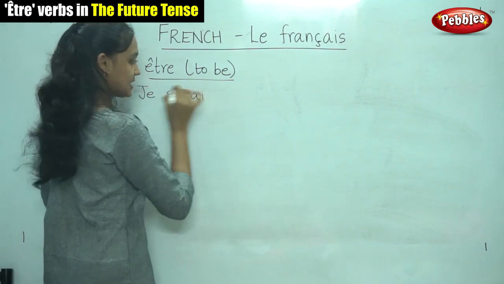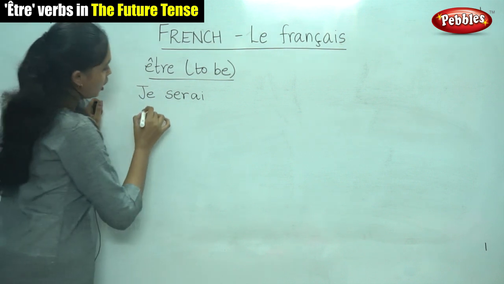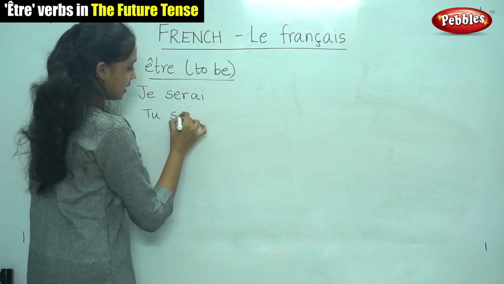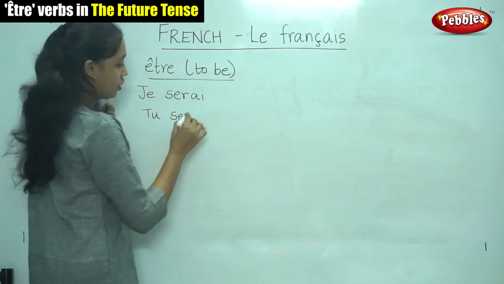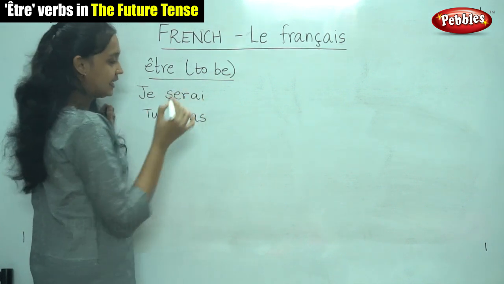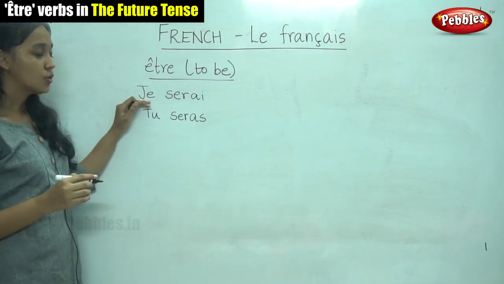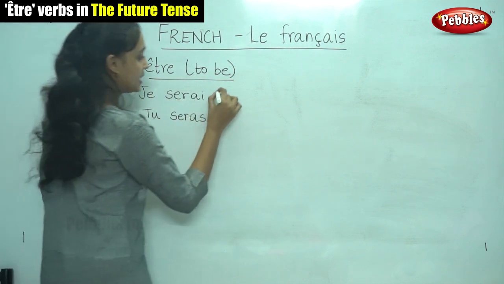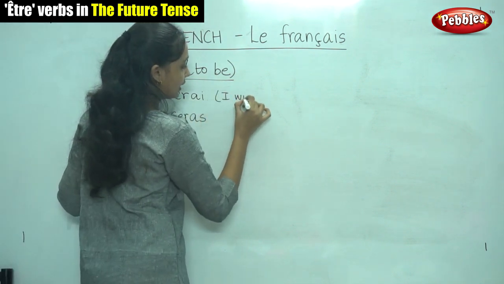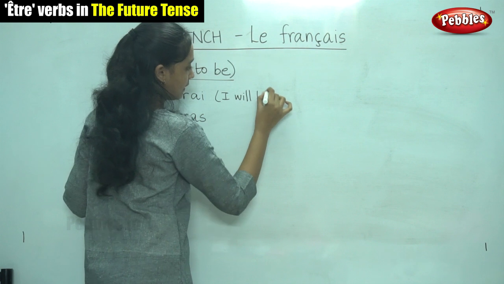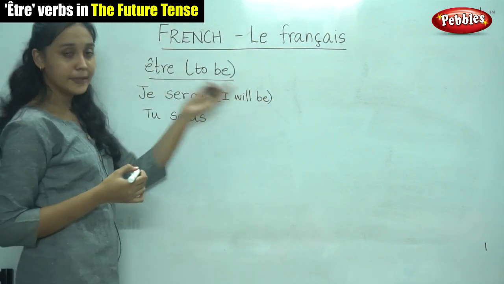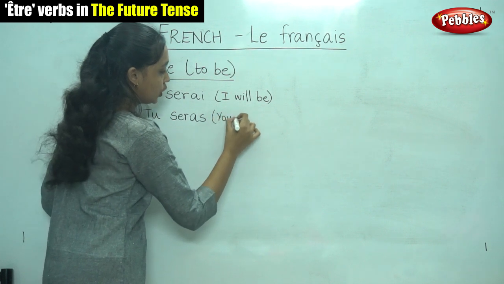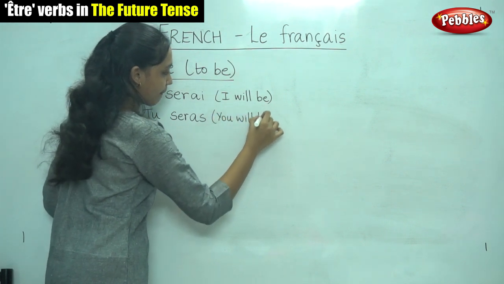So for je, we write the stem followed by the ending. For je, it is AI. For tu, we write the stem followed by the ending AS. So what does je serai mean? Je serai means I will be. Tu seras means you will be.